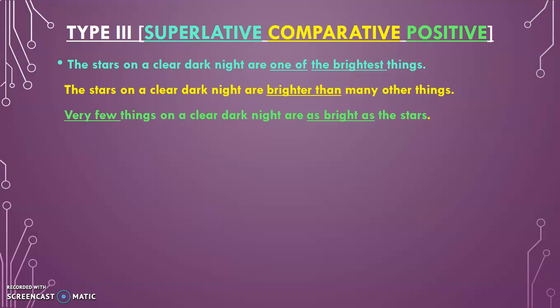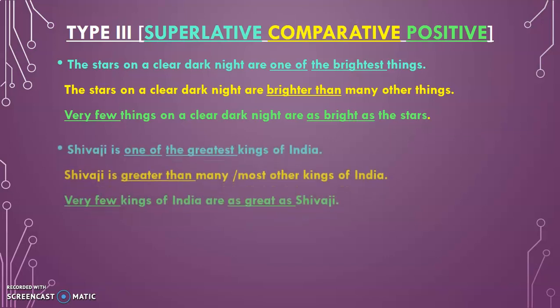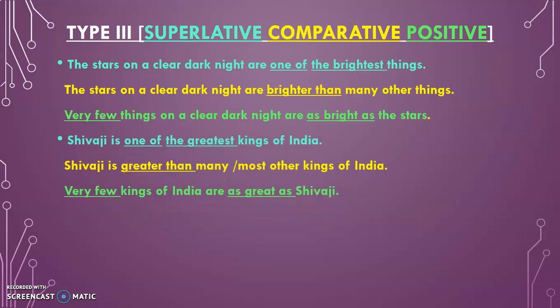Hope you understood the difference between the second type and third type. Second type is "the largest", but here it is "one of the brightest". Shivaji is one of the greatest kings of India, and Shivaji is greater than many or most other kings of India, and very few kings of India are as great as Shivaji.